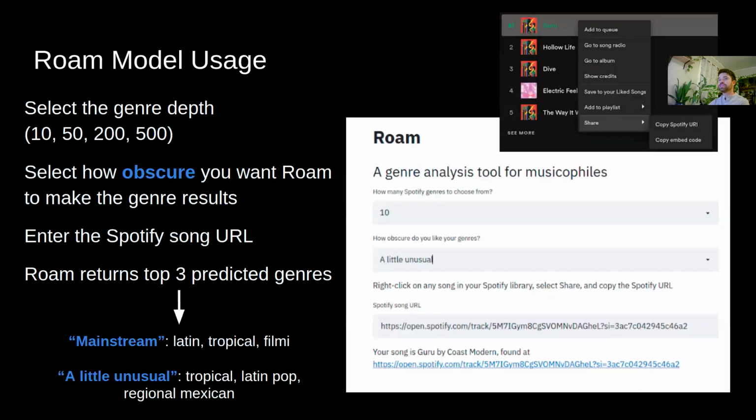Now, as far as actually using the model, first you select the genre depth, anywhere from 10 to 500, and then you select how obscure you want Roam to make those genre results. And this is essentially a method for Roam to ignore the most popular genres so that you get into the more unusual genres of those more than 5,000 available. And then you simply need to enter the Spotify song URL so that Roam can collect the track features from the Spotify API, and then it returns the top 3 predicted genres depending on, again, your obscurity selection.